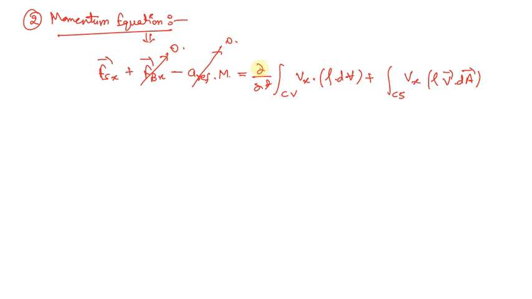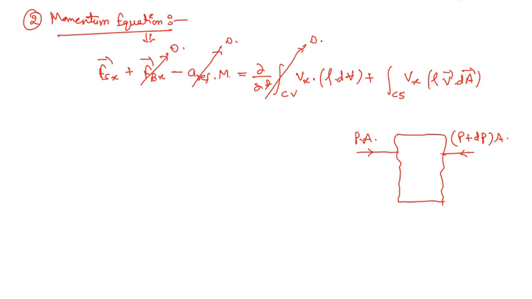Third, that is del upon del T of the control volume integration Vx into rho dV. This particular term will also be equal to 0 because we have already assumed that the flow is a steady flow. So we will be left with just two terms, that is the surface forces, and the second term, which equals the control surface integral of Vx rho V dot dA.